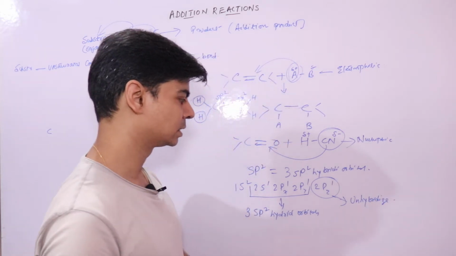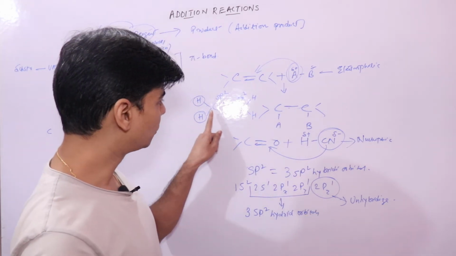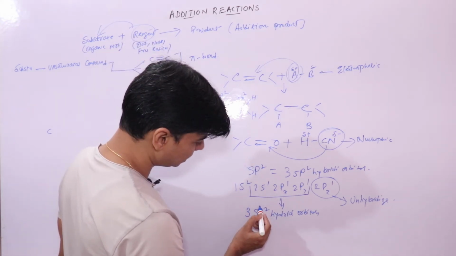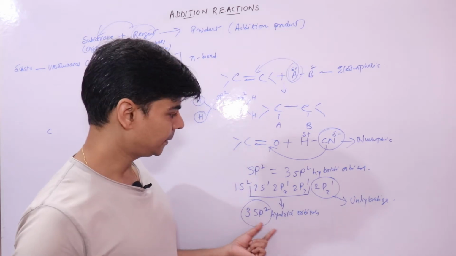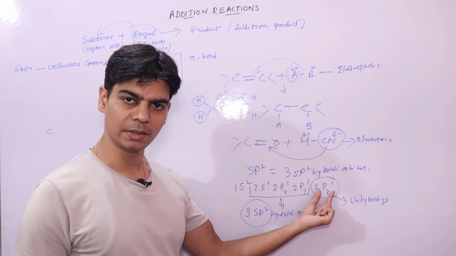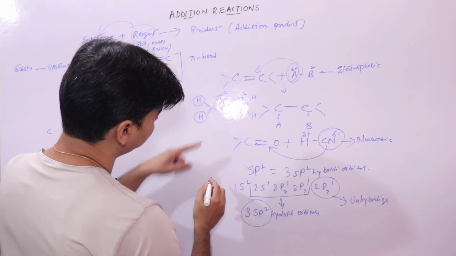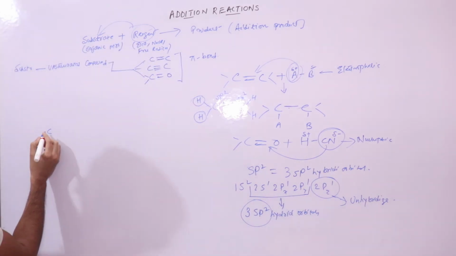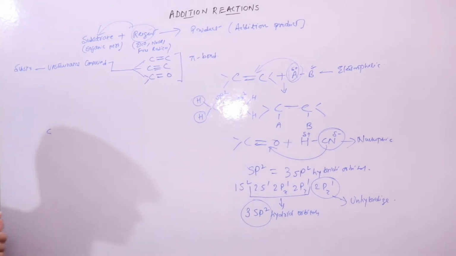It is this unhybridized orbital that will form the pi bond between these 2 carbon atoms. These 3 sp2 hybrid orbitals will form sigma bonds, and this one unhybridized p orbital will form a pi bond. We'll just see how. If you look at this, I'll show you over here. We'll just draw 3 sp2 hybrid orbitals. We know that carbon is tetravalent in nature.